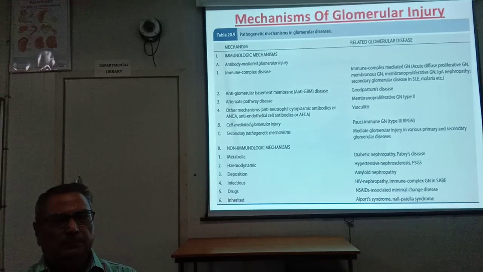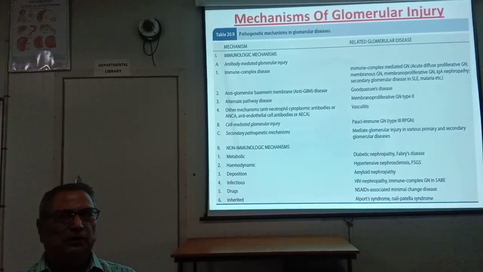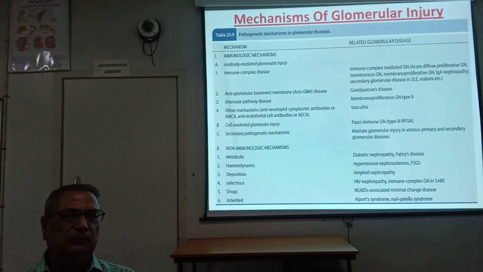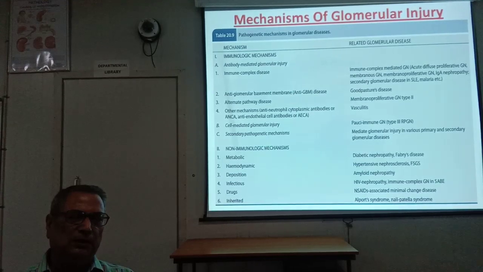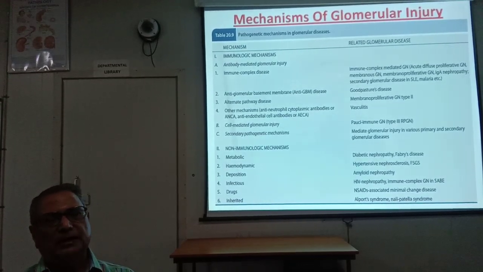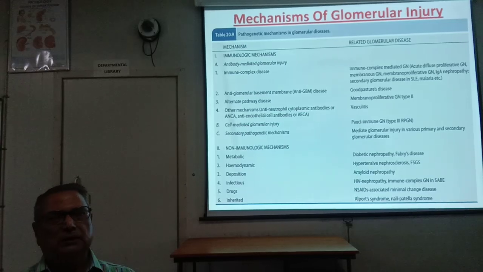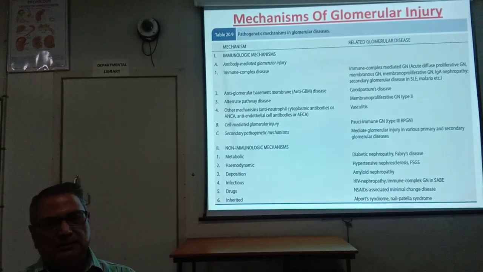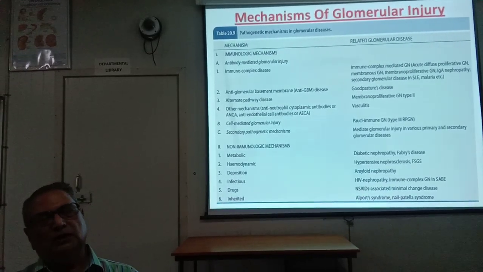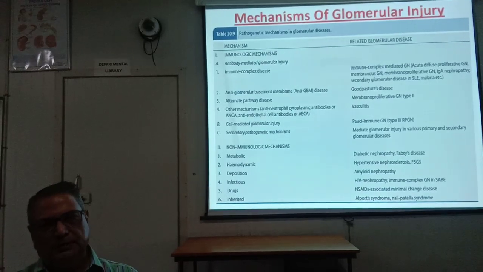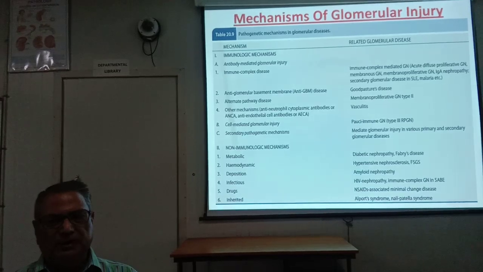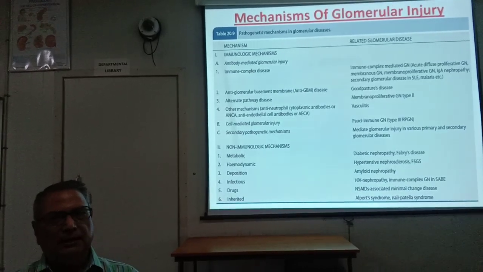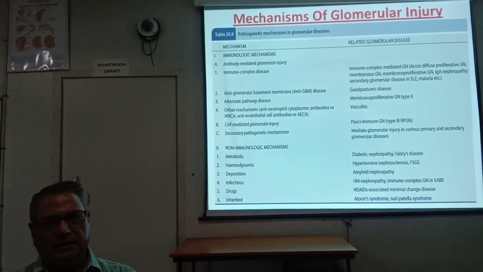Third is alternate pathway disease. This occurs in membranoproliferative glomerulonephritis, especially type 1. Membranoproliferative glomerulonephritis is basically of three types: type 1, type 2, type 3. Similarly, rapidly progressive glomerulonephritis, RPGN, is also of three types. So alternate pathway disease is involved in membranoproliferative glomerulonephritis type 1.